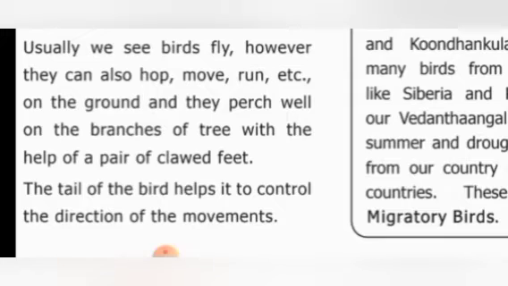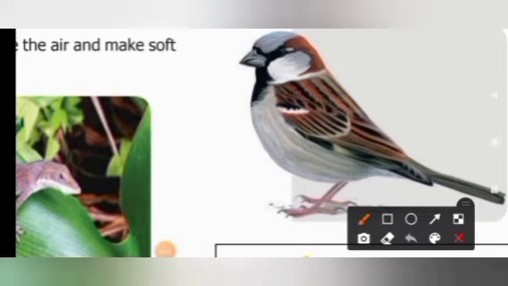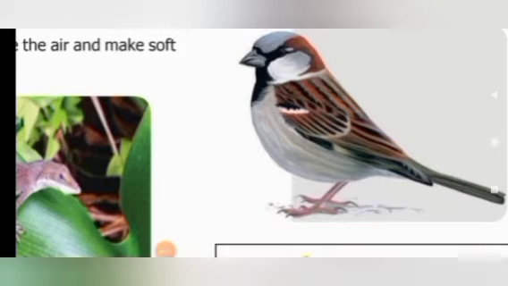Clawed feet. Have you ever looked at the feet of the birds? Look at the feet of these birds. It is like a hook, isn't it? A very sharp hook. For what purpose? It will hold the branches of the plants well, in order to sit properly on the branches. They have these clawed feet to hold the branches tightly.